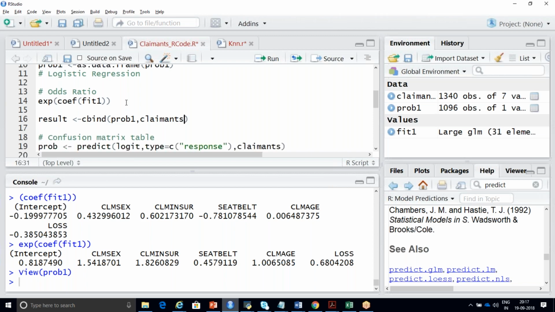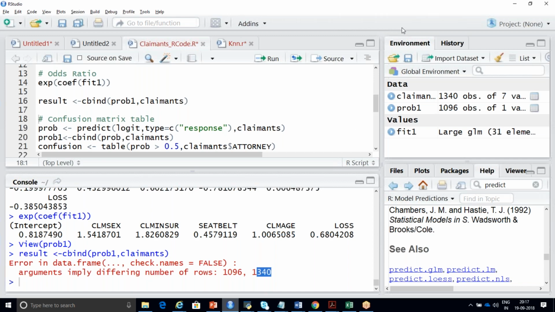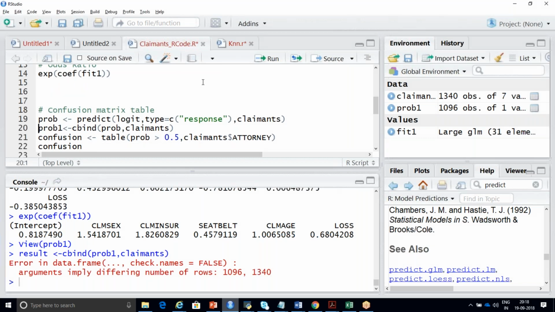In your claimants data set we have 1340 observations, but because of missing values only 1096 observations have been generated. That is the reason for the differing number of rows error, so you're not able to merge it. So I cannot do the column bind here. Instead, I'm directly going to do this particular step over here.